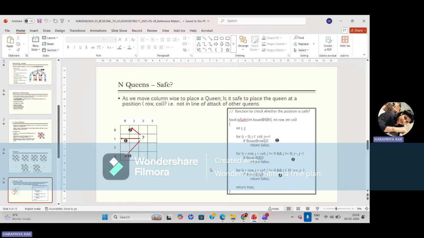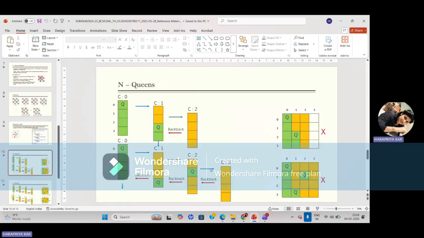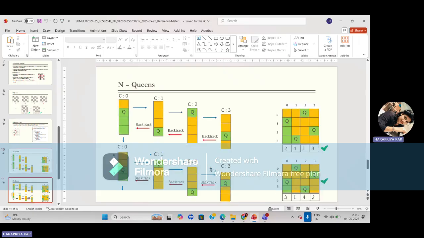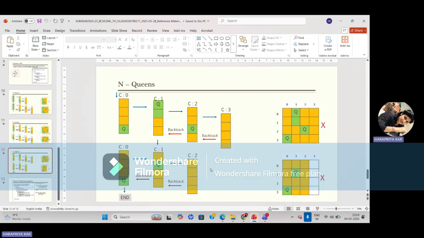So with these moves you can easily understand whether the queen is safe or not. If not, you have to backtrack, and again you have to satisfy the constraint for the position of the queen. In the same way you have to check all the constraints, and finally you get the solution. So this is the final answer for n-queens, and this is the backtracking algorithm, which is very easy.